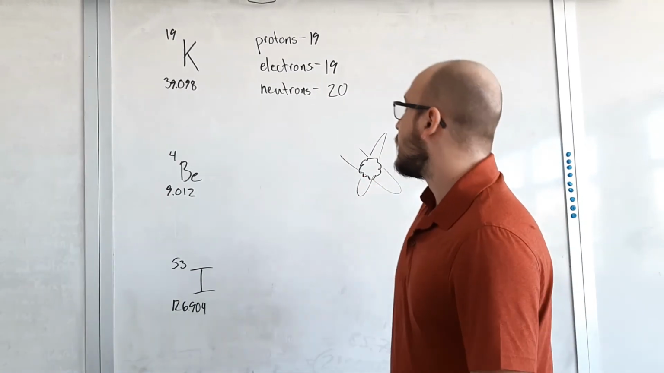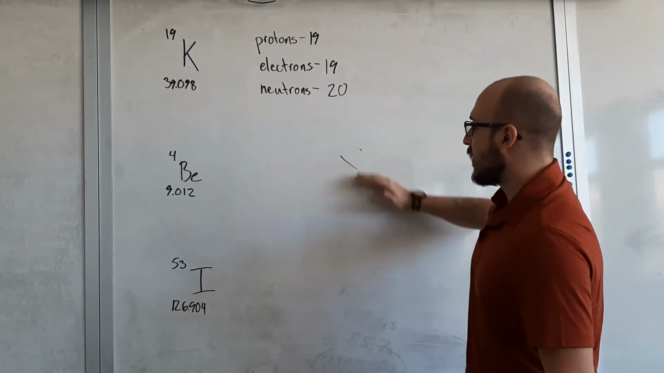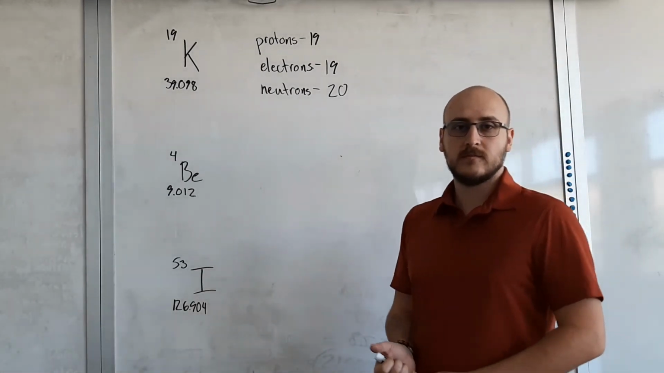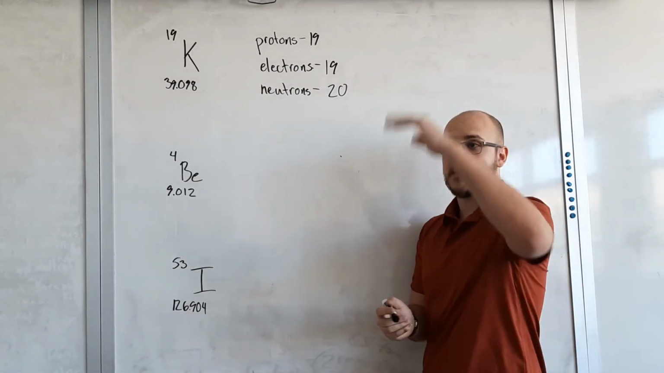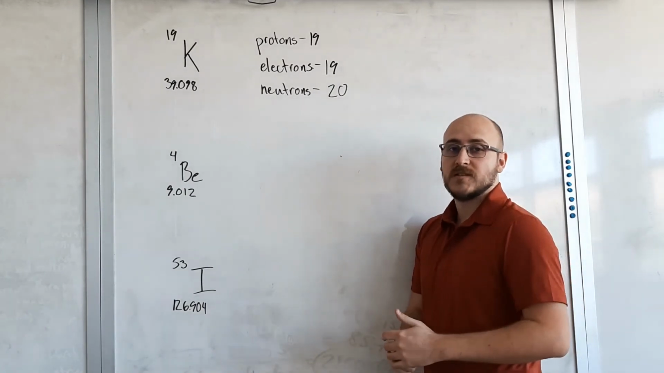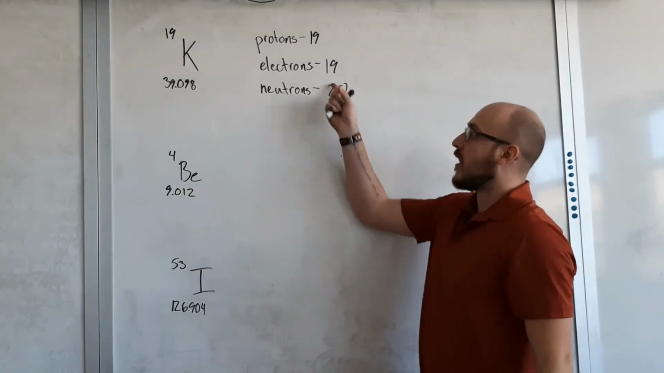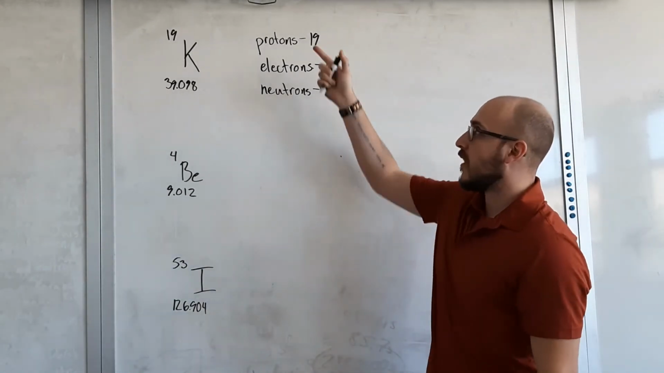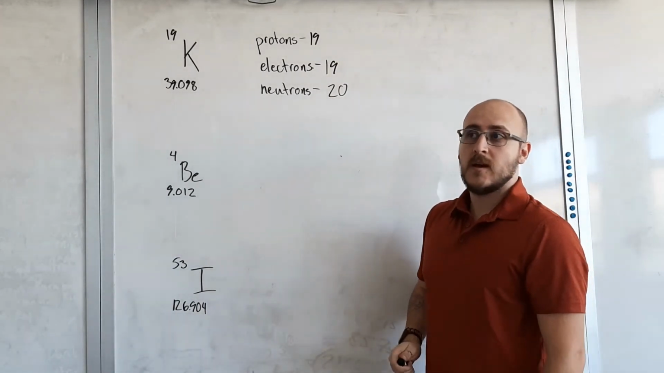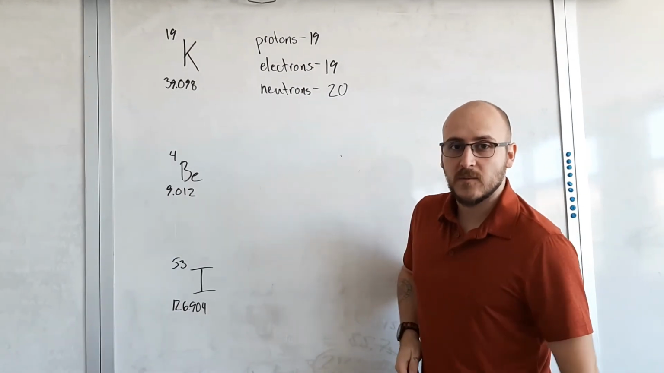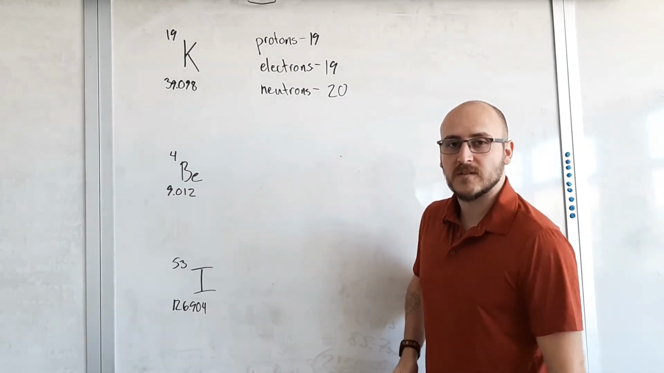So as you go down on the periodic table, you're going to see a lot more neutrons. Up towards the top, you'll probably have about the same number of neutrons as you have protons and electrons. It's super close. You only have one more neutron than you have protons. Smaller atoms don't need as many neutrons to hold themselves together.